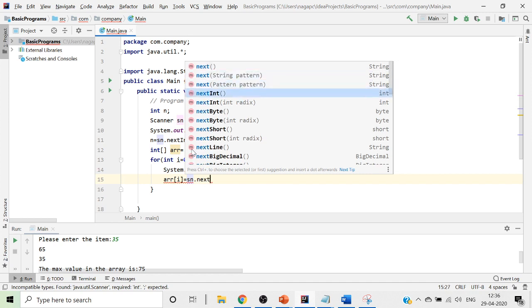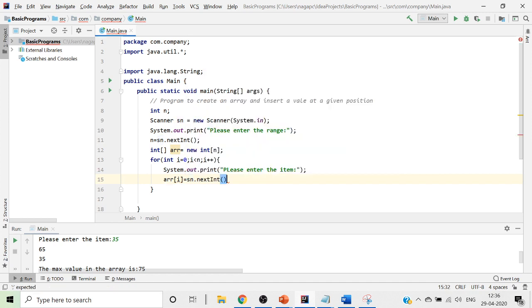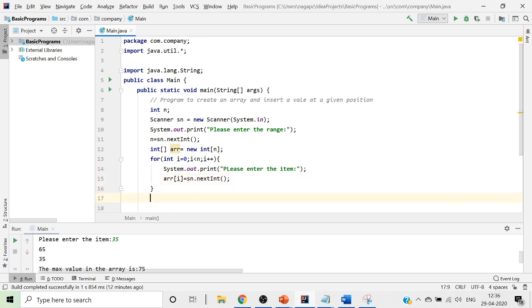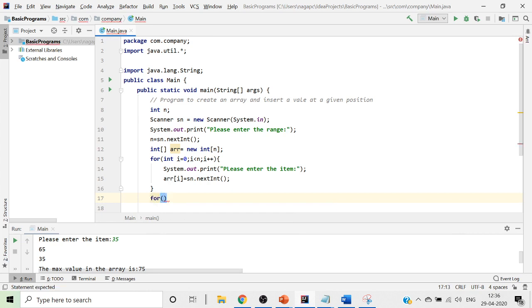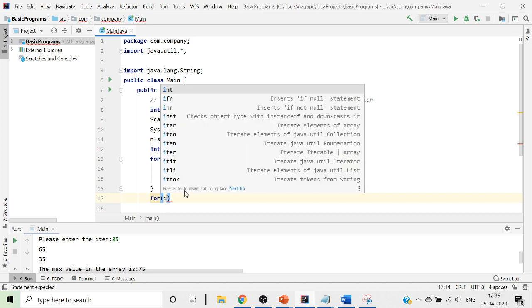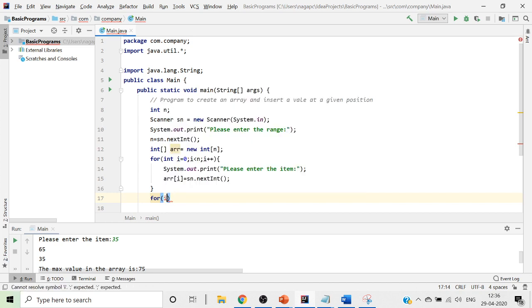Now for all the values of i starting from 0 to n, it will read arr of i, so it will place all the values into the array. Once that is over, we want to print and see what is there in the array. So we write a for loop, and whatever we used before, we use the same thing here.